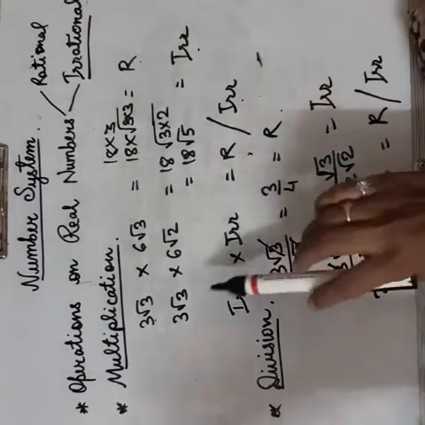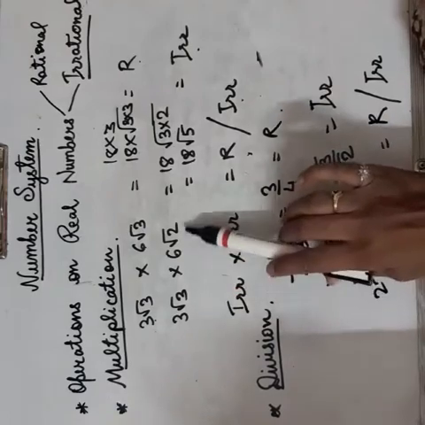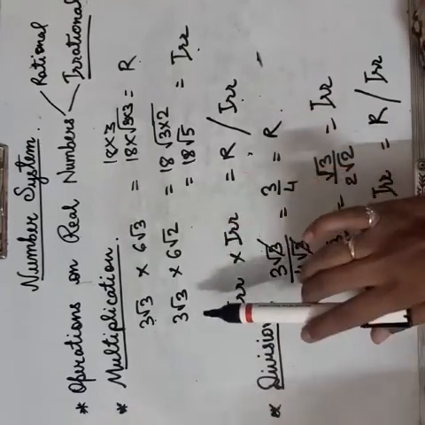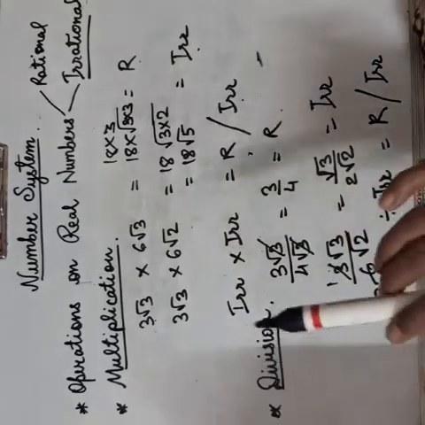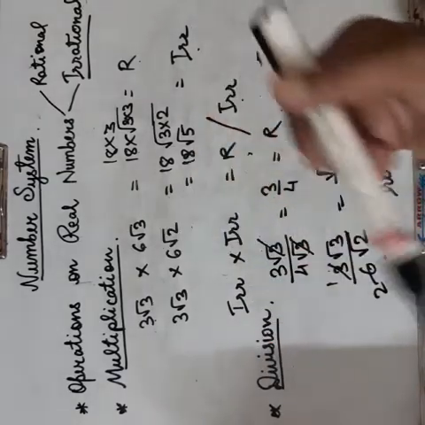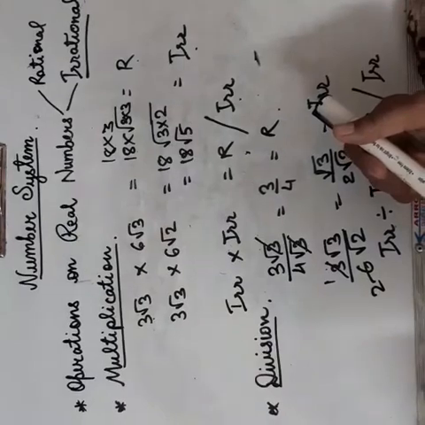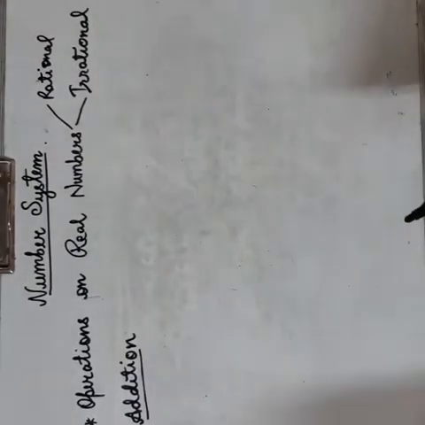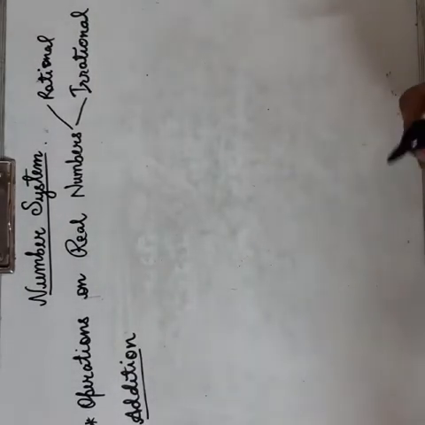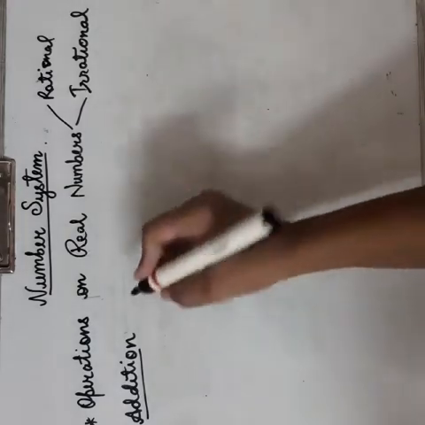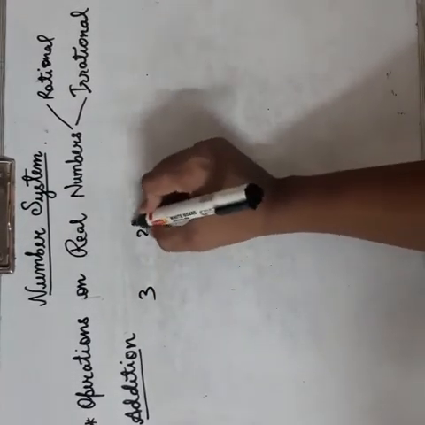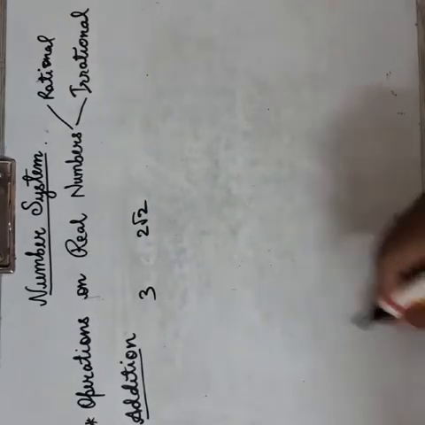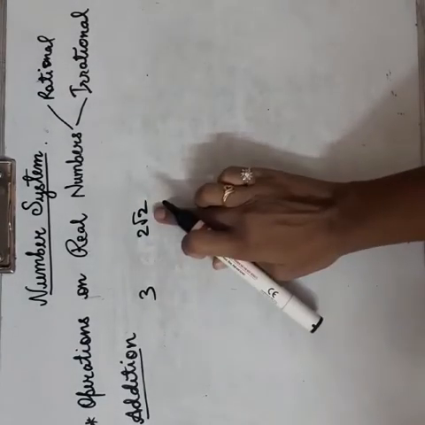Here in the operands, both were rational or irrational. Now let us see, if we add, subtract, multiply and divide rational with irrational, what will be the result? So let us add one rational and one irrational. Let us take rational as 3 and irrational as 2 root 2. This is a rational number, this is an irrational number.